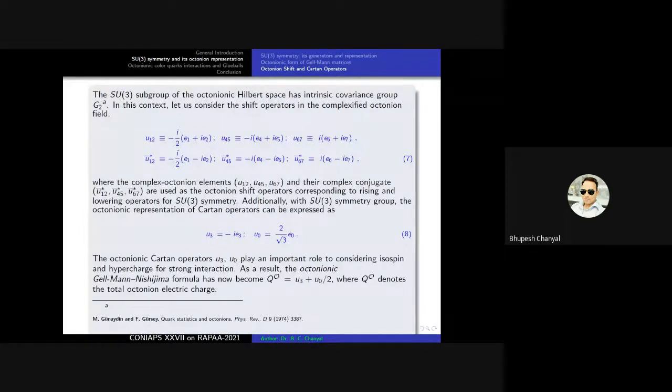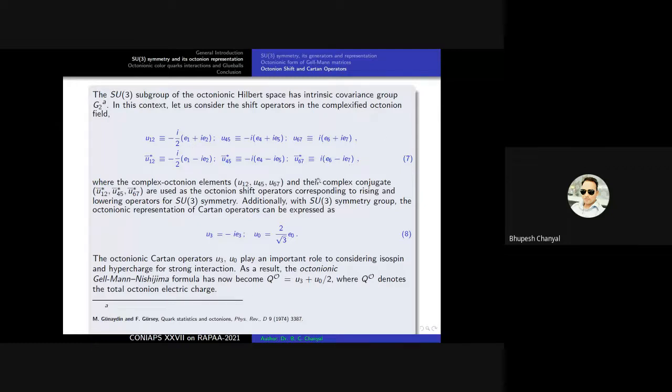So the SU3 group, a subgroup of the octonionic Hilbert space, has intrinsic covariance group G2. G2 is called the octonion group. In this context, let us consider the shift operators in the complex octonion field. These are the shift operators U12, U45, U67, and the complex conjugates of these octonion shift operators, U12 complex conjugate, is equal to this much.